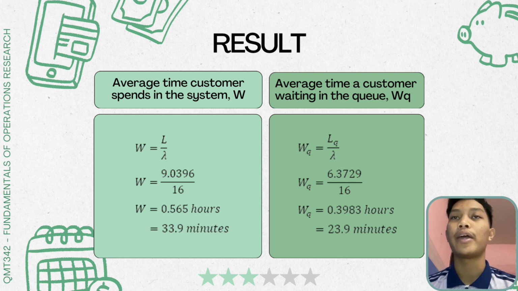Next, we will find the average time a customer waits in the queue, Wq. Wq equal to Lq over λ. Insert the values, we will get Wq equal to 0.3983 hours, and we convert it into minutes and we will get 23.9 minutes.